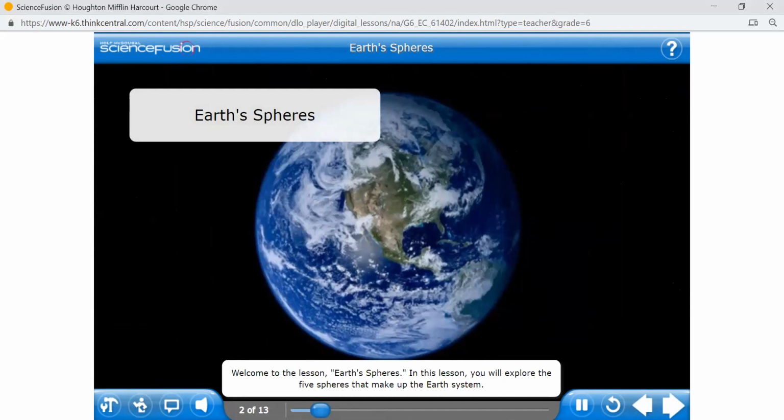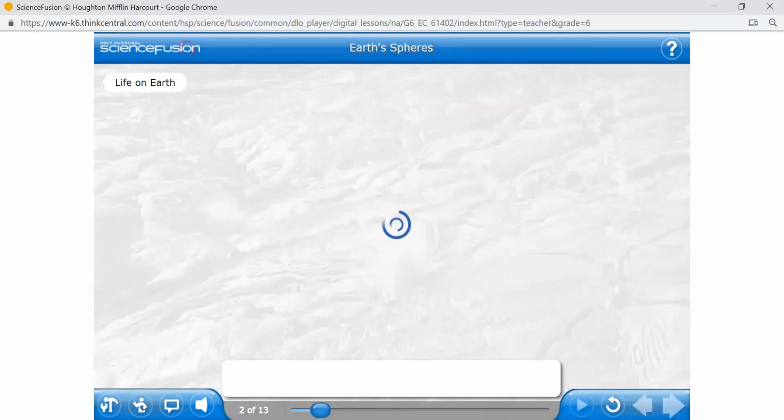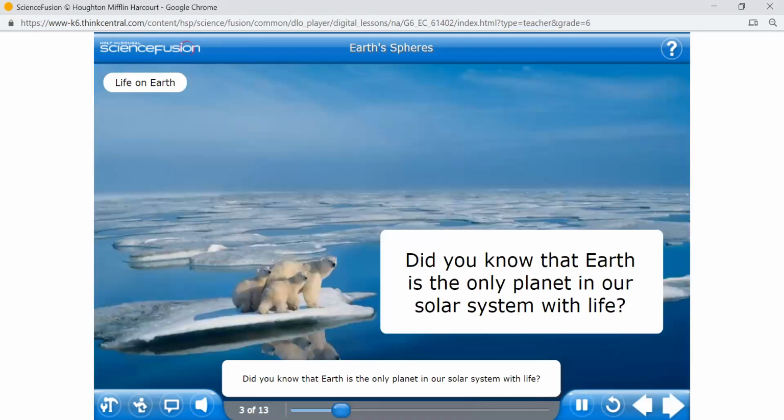Welcome to the lesson, Earth's Spheres. In this lesson, you will explore the 5 spheres that make up the Earth system. The vocabulary words for this lesson are Earth system, energy budget, hydrosphere, geosphere, atmosphere, cryosphere, and biosphere. Click each term to find out more about it. Did you know that Earth is the only planet in our solar system with life?